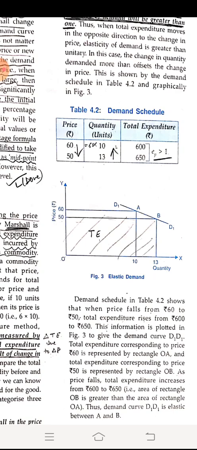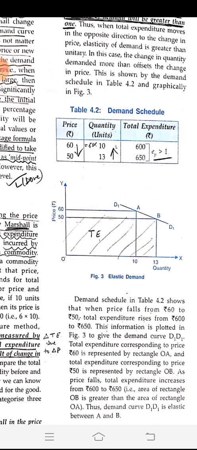As the price is decreasing, the total expenditure is increasing, and the same thing is presented in curve form. This is called the elastic demand curve. The triangle part is showing us the total expenditure.